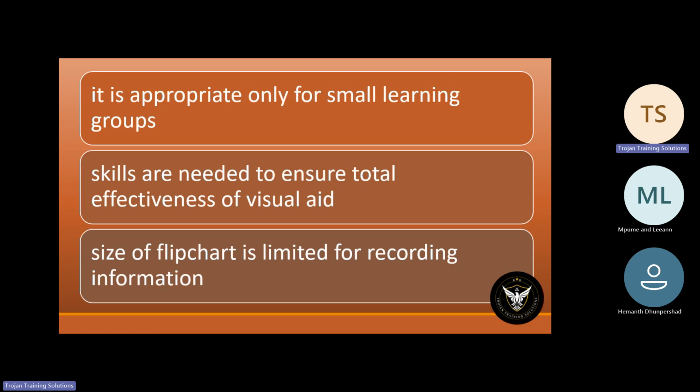The size of the flip chart is limited for recording information. So if you have a large group, let's say about 30 participants, I would not recommend using a flip chart because there might be some participants that could not see or that are not participating in your facilitation.